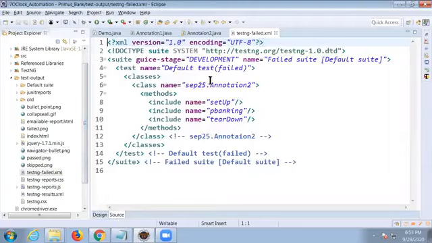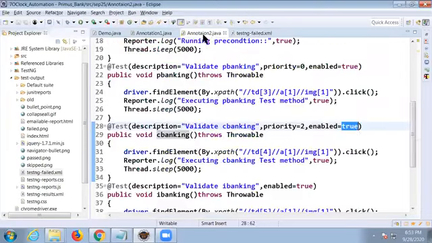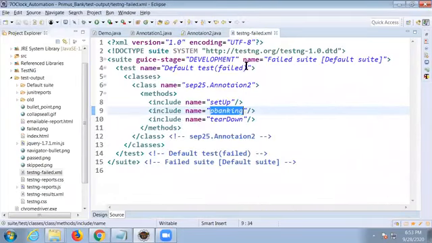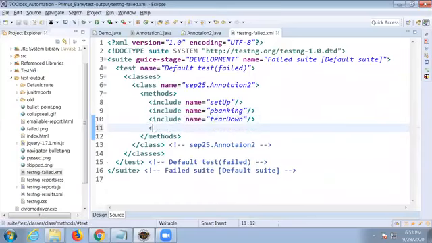Automatically, this failed XML file added the test case which failed. No, sir, I want to run one more test case from that class in this failed XML file. In this failed XML file, I want to execute the P-banking test case also. What to do? Include it. The option is available: include. Open tag. Include. We can write that.